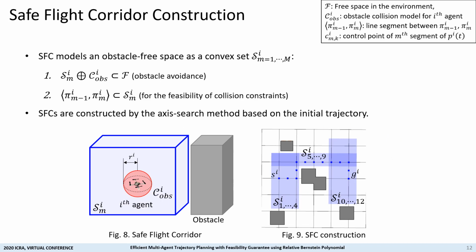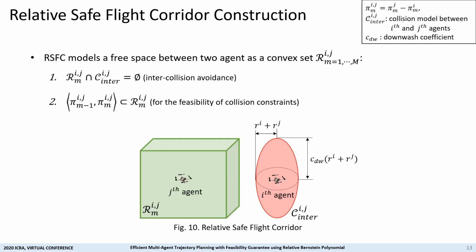After planning the initial trajectories, we construct the safe flight corridor for obstacle avoidance. A safe flight corridor is defined as a convex set that models an obstacle-free space, and it must contain a part of the initial trajectories to prevent optimization failure. To construct the SFC, we first initialize small corridors to include a part of the initial trajectory, and we expand them until they meet obstacles as shown in figure 9.